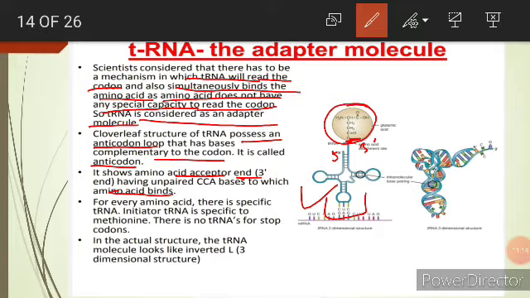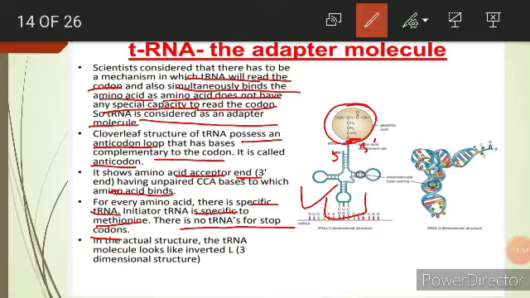For every amino acid there is a specific tRNA. Initiator tRNA is specific to methionine. For methionine the initiator tRNA is different, and for other amino acids it is different. There is no tRNA for stop codons. For every codon there is a specific tRNA, but for the stop codons there is none.